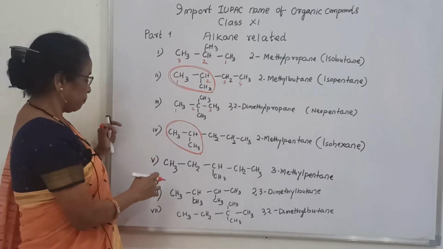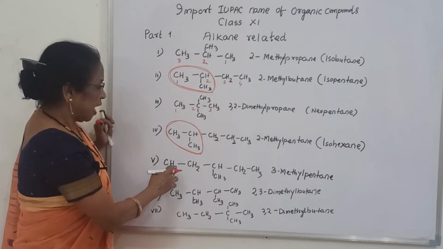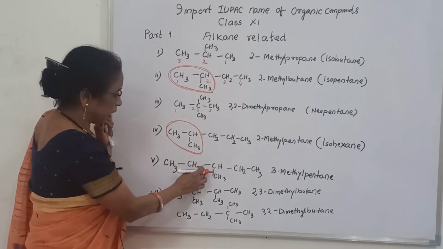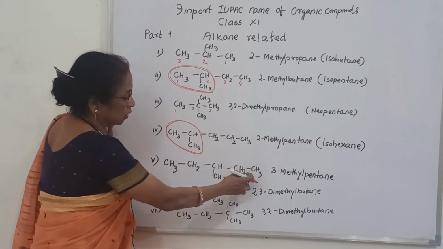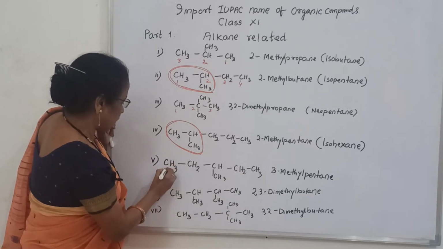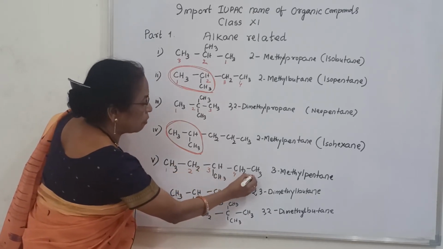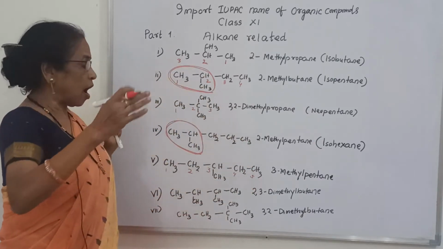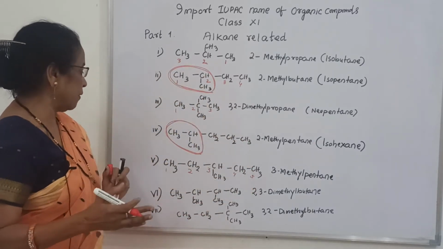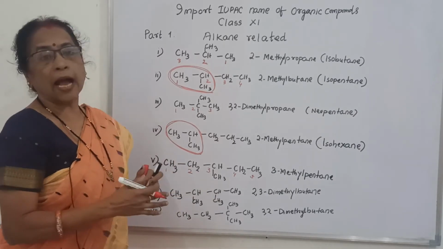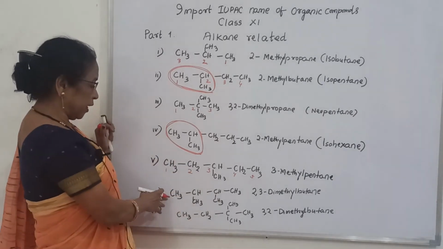What is the name? 2-methyl pentane. Next one, see here, in the middle is the CH3. From this side you count 1, 2, 3. From this side you count 1, 2, 3. So it is your choice. You can write 1, 2, 3, 4, 5. That means the parent hydrocarbon is pentane, and in 3 position there is a methyl group. So 3-methyl pentane.